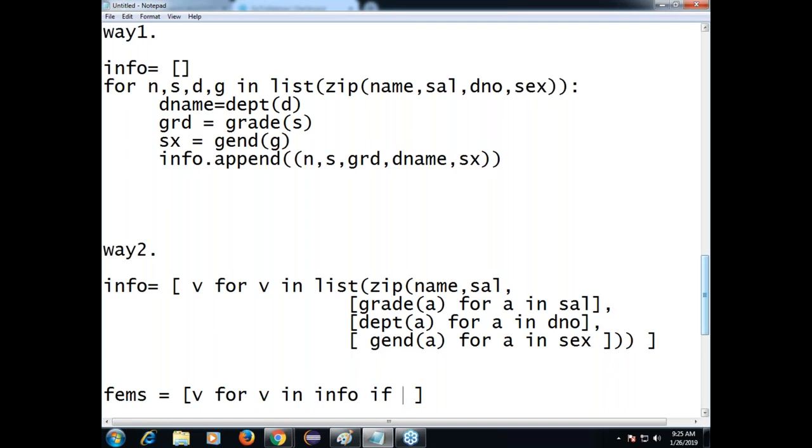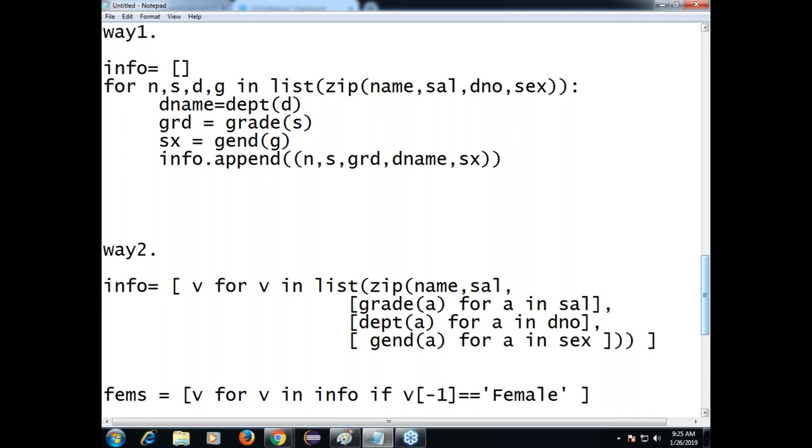Each element is what? A tuple. Within the tuple, the fifth element, which is the last element, is sex. That's why can I say V of -1? If V is a tuple, your sex value is in fifth position, that too as the last position. V of -1 equals female is your condition.